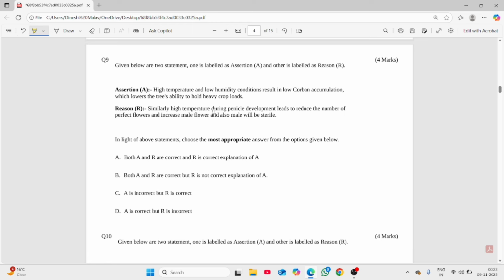And high temperature during panicle development leads to a reduced number of perfect flowers and an increase in male flowers, and also the male will be sterile. So here students please notice, in high temperature, what we have seen in IARI-like conditions, scientists have found that high temperature is conducive for the formation of perfect flowers. So that's why we do early deblossoming in the month of March, to prevent early flower initiation, so that the late flowers that will emerge have a low level of malformation and a high number of perfect flowers. So high temperature during panicle development does increase perfect flowers. Here the statement is wrong. So we have the assertion is correct and the reason is false.